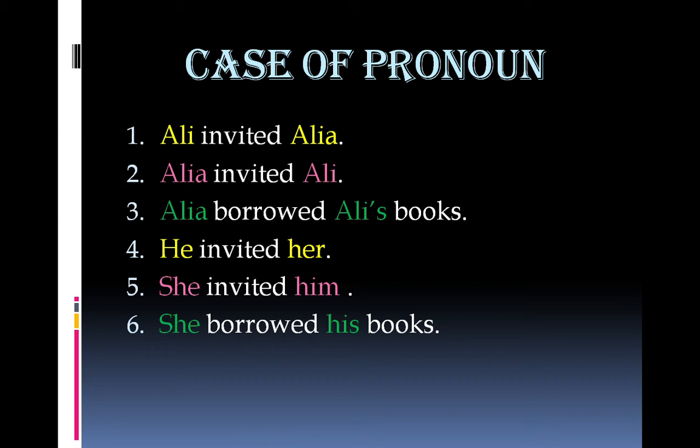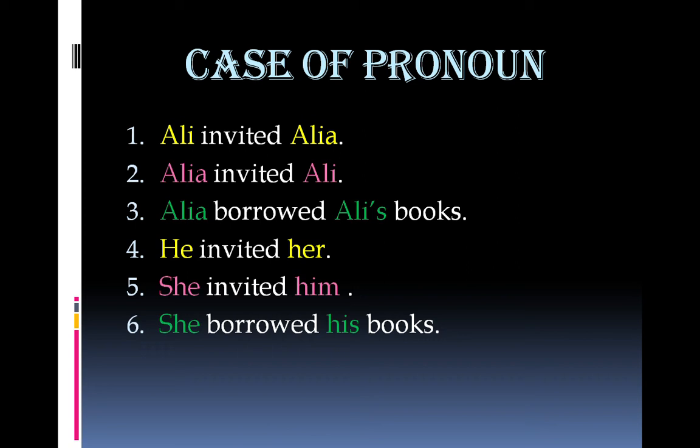Let's take a detailed look at the examples. Ali invited Alia. Ali is the subject of the sentence, it's in subjective case. Alia is the object of verb, it's an objective case. Number 2, Alia invited Ali. Now Alia has become the subject.